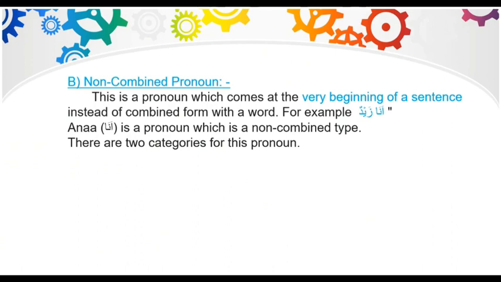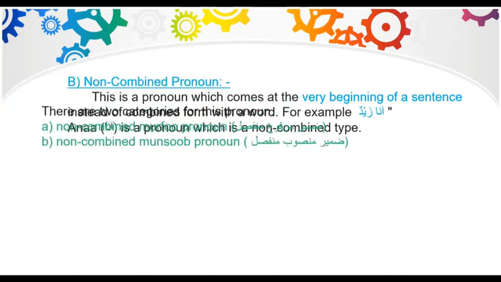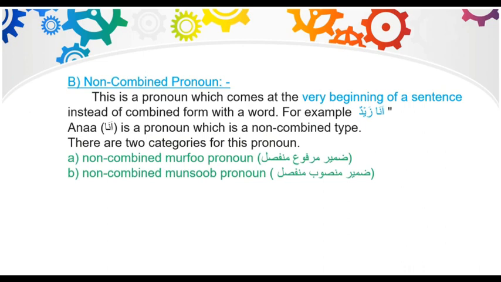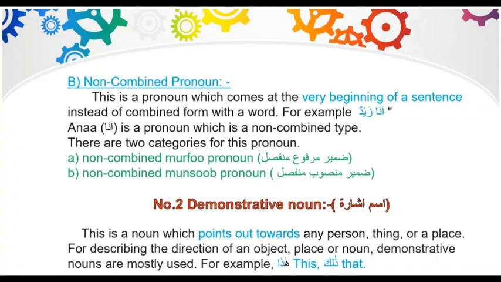The second one is the non-combined pronouns or dhamir munfasil. This is a pronoun which comes at the very beginning of a sentence instead of combined form with a word. For example, ana zaidun. Ana is a pronoun which is a non-combined type. Now there are two categories for this pronoun. Number 1, non-combined marfu' pronoun, damir marfu' munfasil, and non-combined mansub pronoun, damir mansub munfasil.